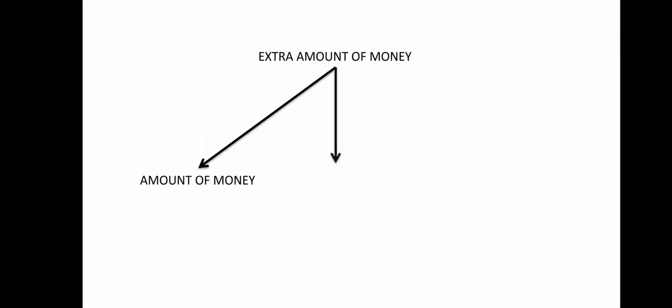Now this extra amount of money will depend on, firstly, the amount of money that you have taken as loan. Secondly, it will depend on the rate. And thirdly, it will depend on for what amount of time you will be taking the money, or rather, after how much time you will be returning the money to the bank.